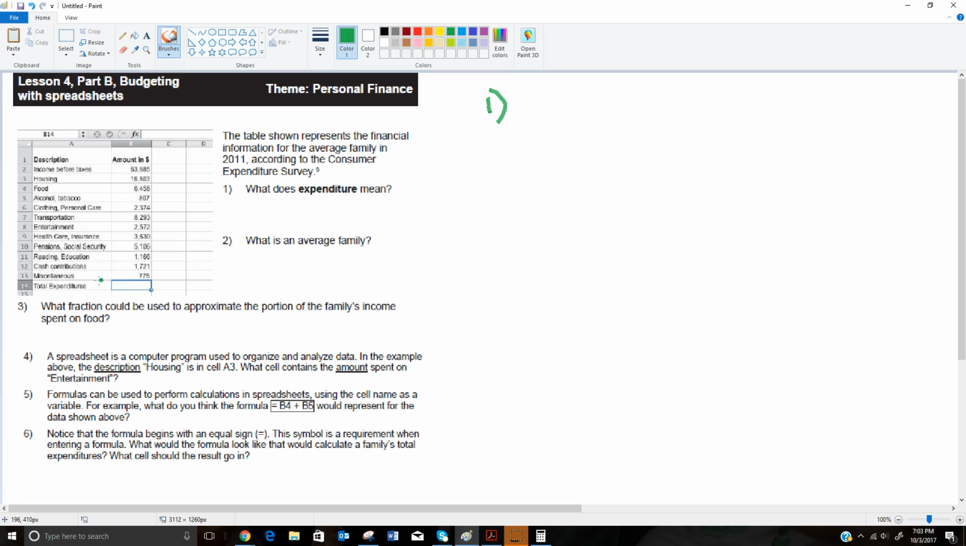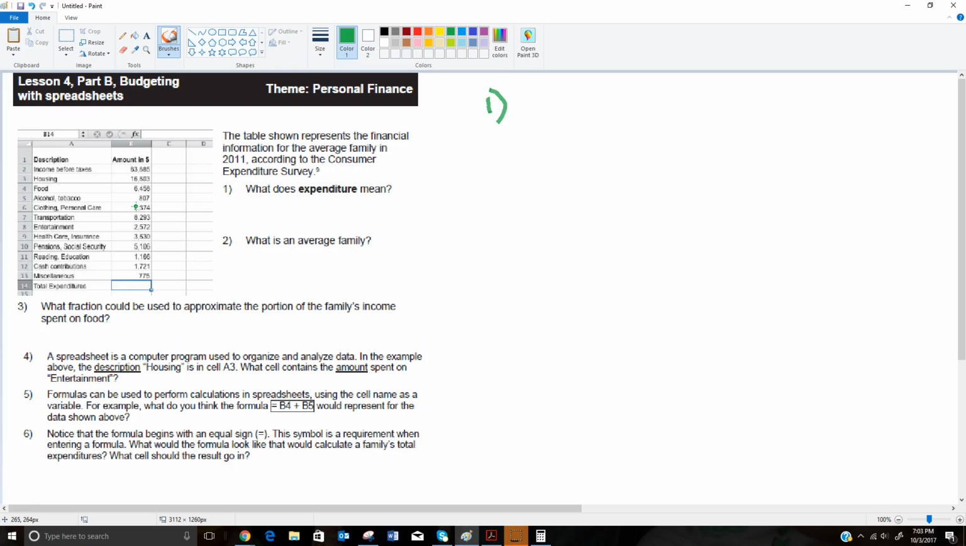So when they say total expenditures, it means total things that you paid out. What is an average family? This is supposed to represent the income for an average family. Well, an average family is going to be whatever the person collecting the data defines it as. They may say out of the 100 people that I get information from, the average family is take everything that I have and divide it by 100.